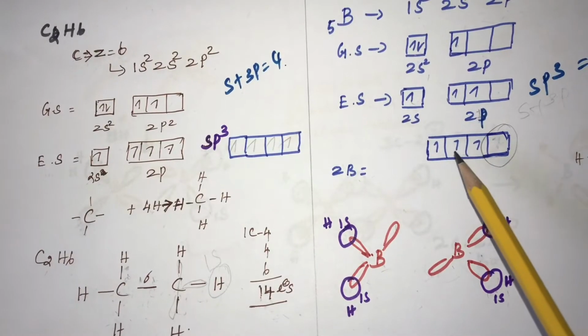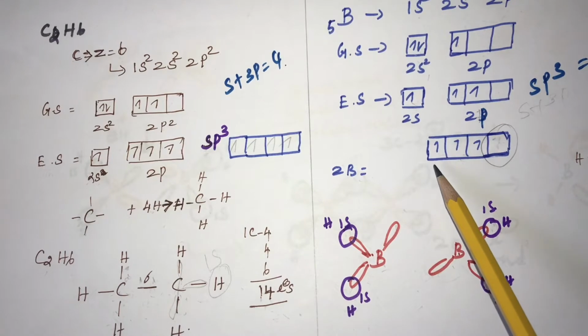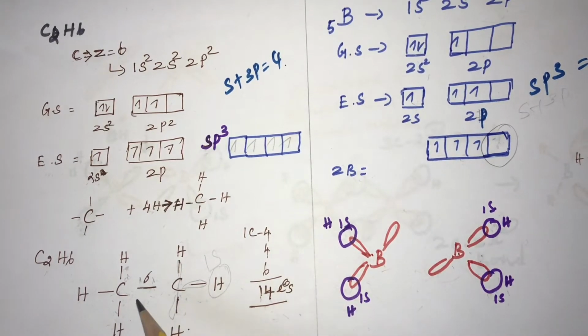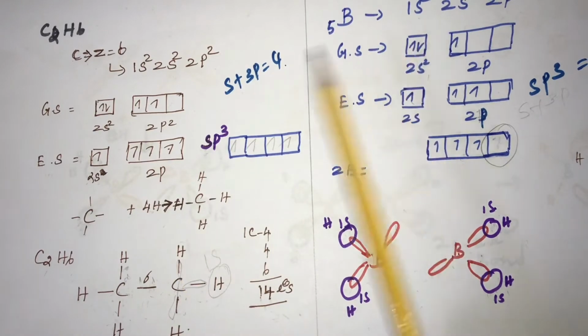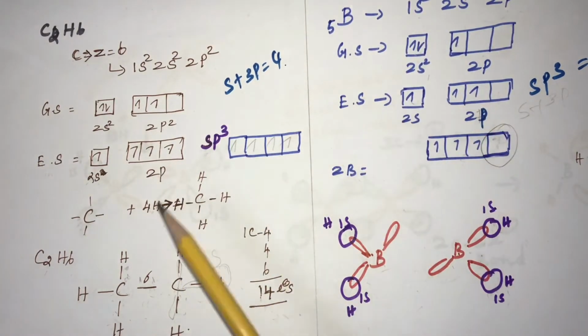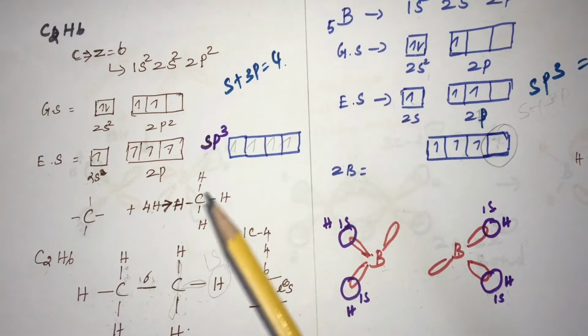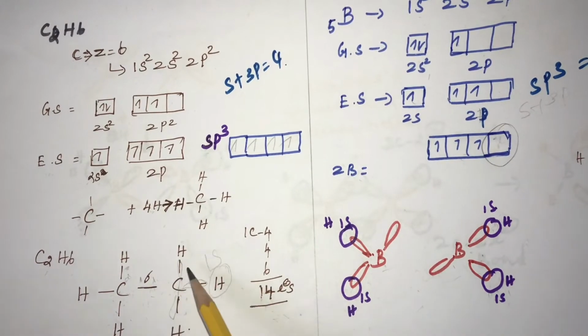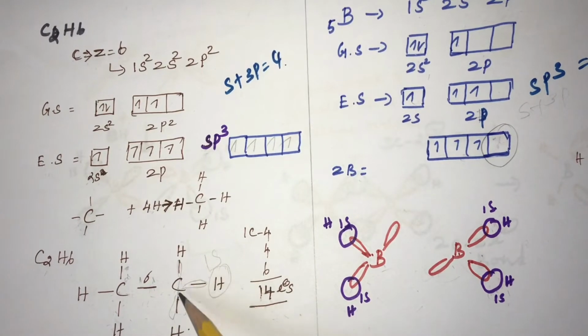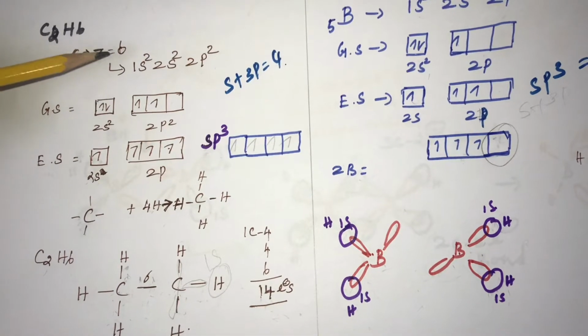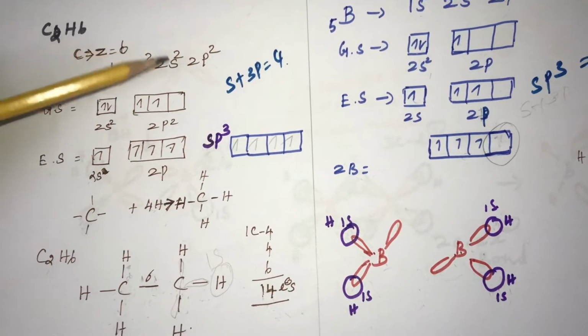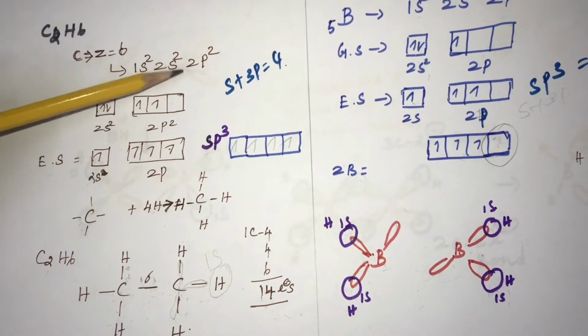Before going into the structure of diborane, B2H6, let's see the bonding present in ethane, C2H6. In both B2H6 and C2H6, covalent bonding is present. What is covalent bonding? The bond formed by mutual sharing of electrons is called covalent bonding. Now consider carbon, atomic number 6. The electronic configuration is 1s2, 2s2, 2p2, in the K shell and L shell.